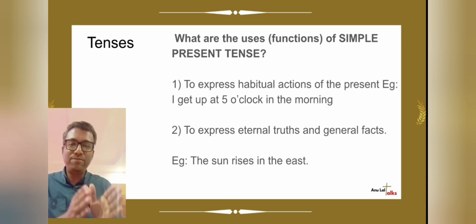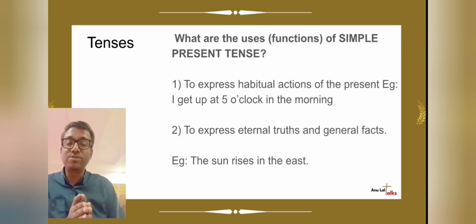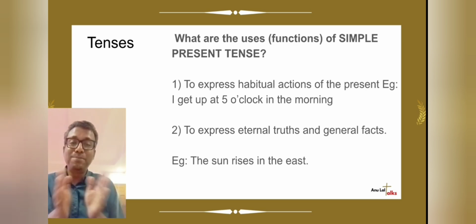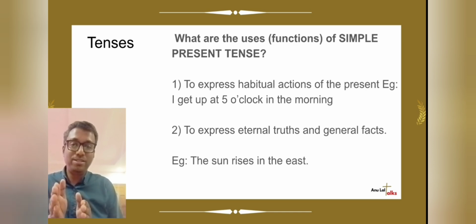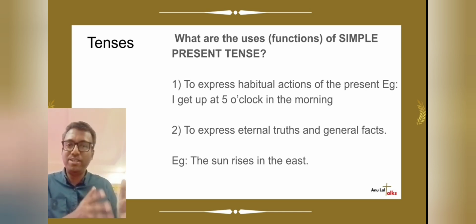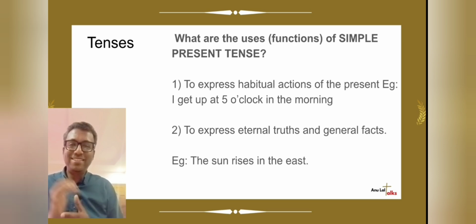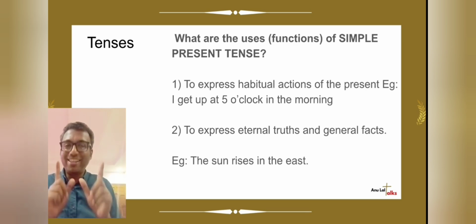So immediately after the subject, we have to use the verb. That is the pattern of simple present. Subject plus verb. And then if we have an object, we can use it. Now there is something else called subject verb agreement. The concord. We'll discuss it in another class, okay?